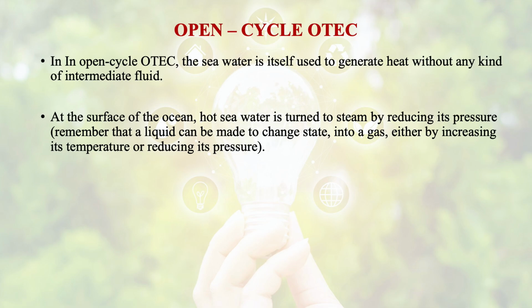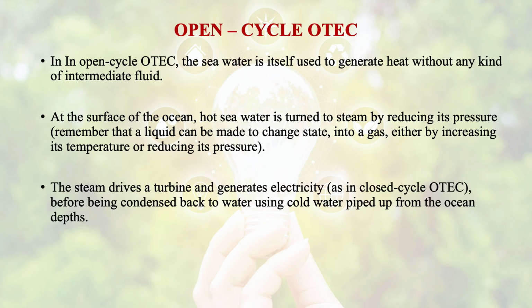Here we have to remember that a liquid can be made to change its state into a gas either by increasing its temperature or reducing its pressure. This steam drives a turbine and generates electricity.